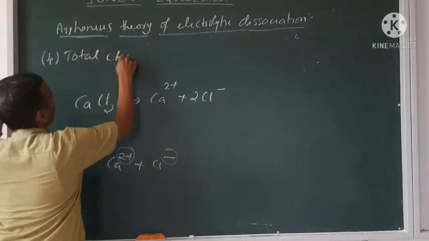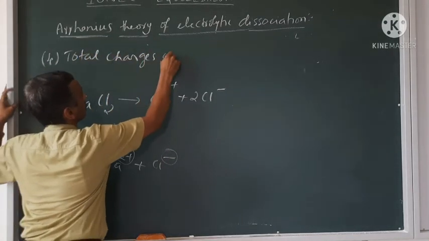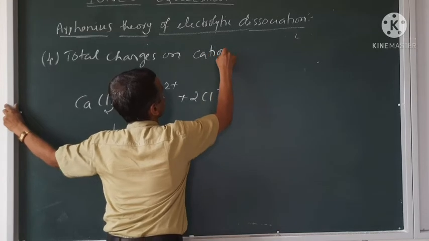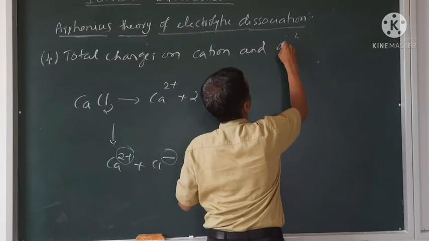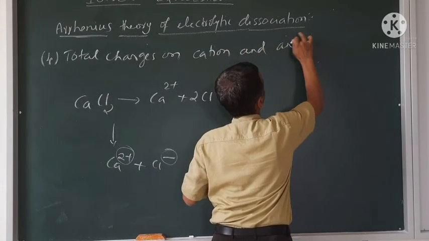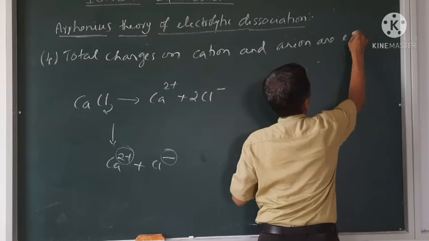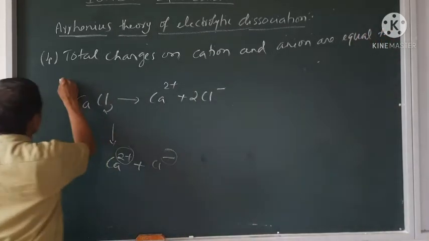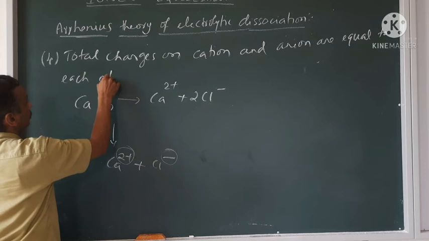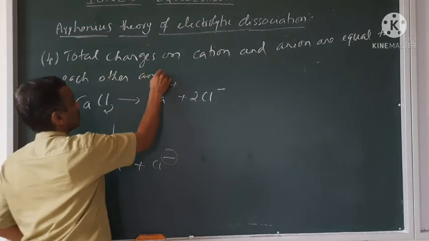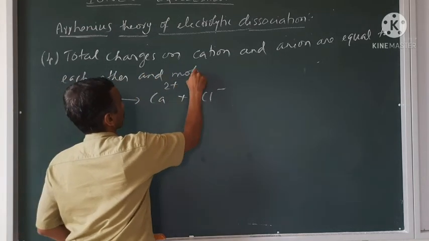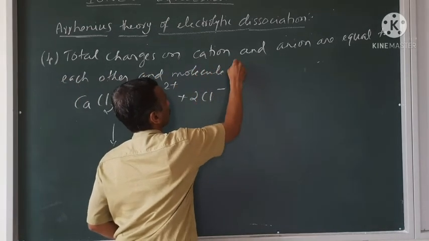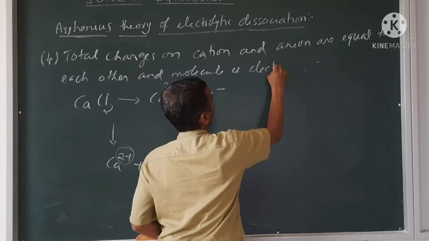Total charges on cation and anion are equal to each other, and molecule is electrically neutral.